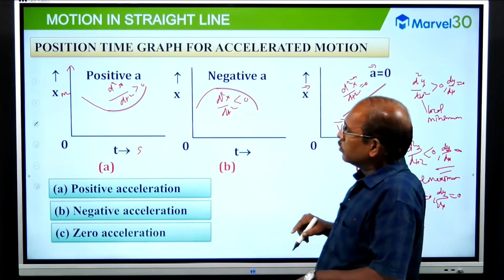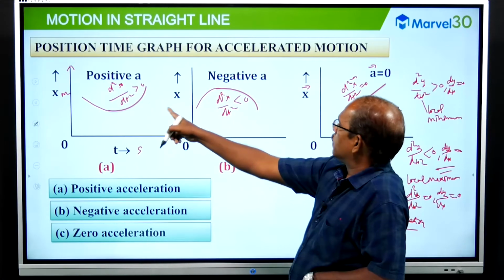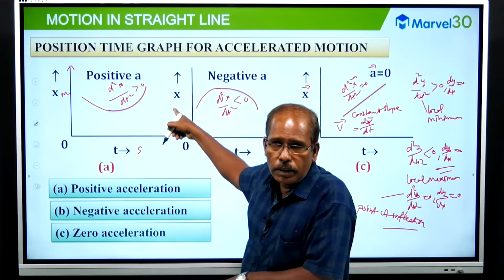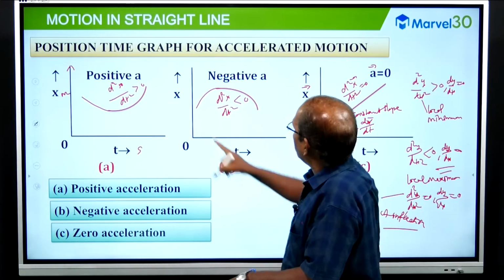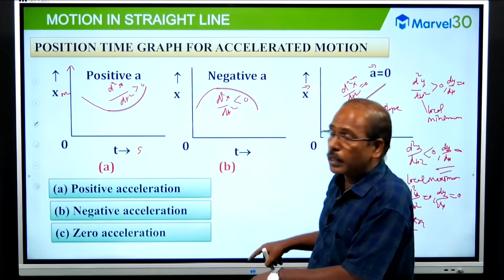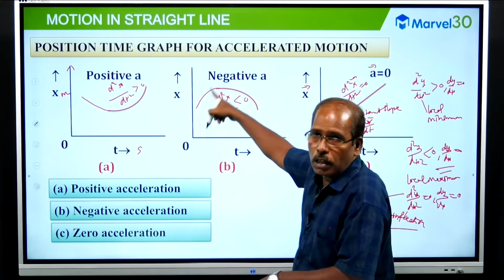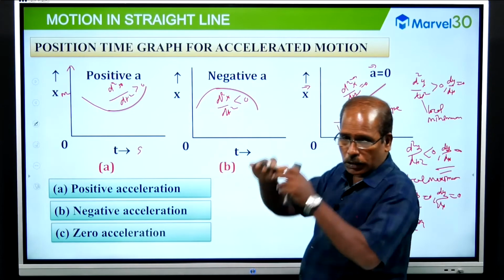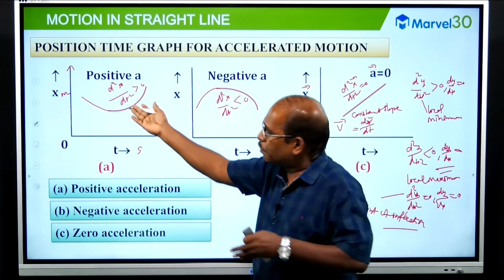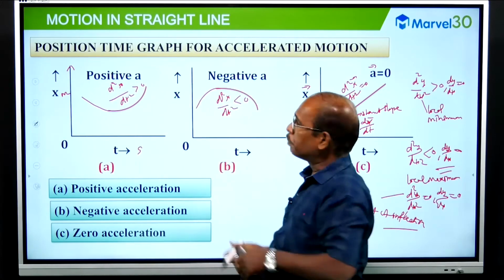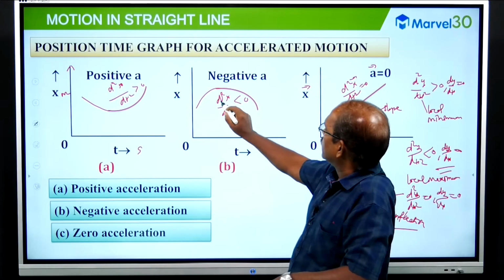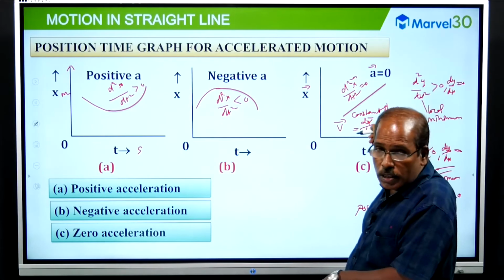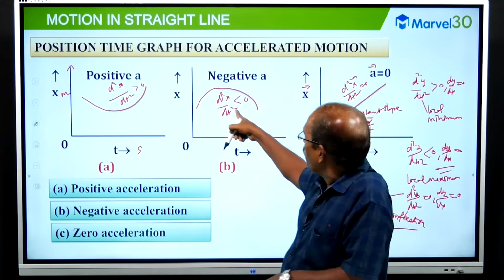We have to conclude: if we come across a graph drawn between displacement and time, or distance and time, and the graph is concave, the second derivative is positive and the acceleration is positive. If the graph is convex, like a parabola opening downward in a two-dimensional view, the second derivative of displacement with respect to time is negative, so the acceleration is negative. But for a straight line, the velocity is constant and its derivative is 0.